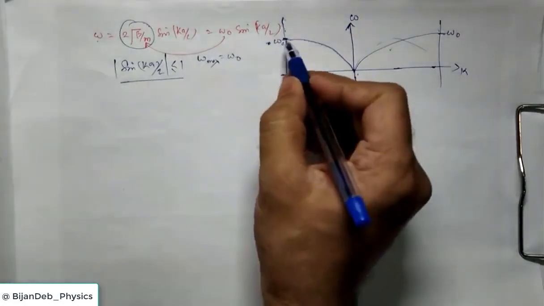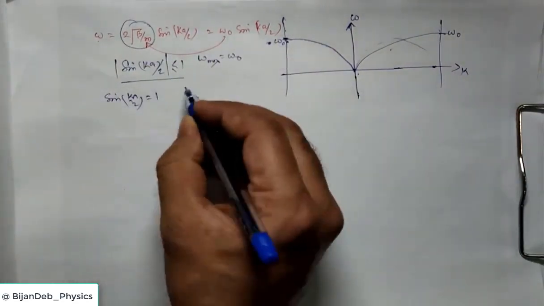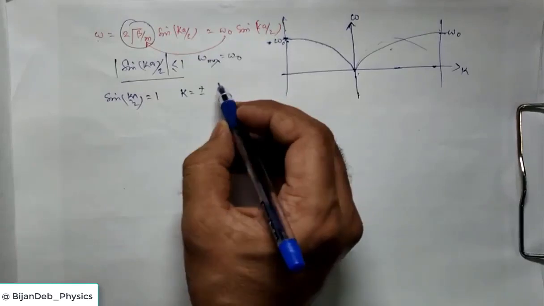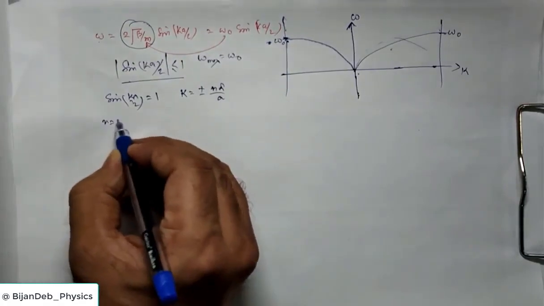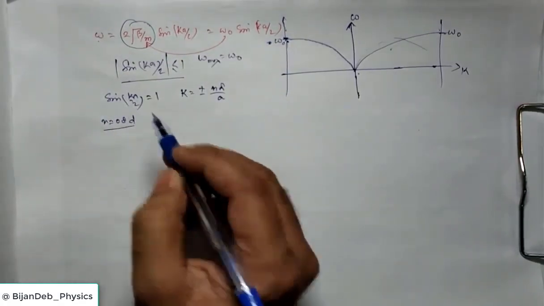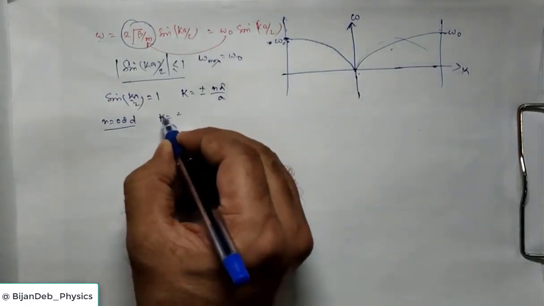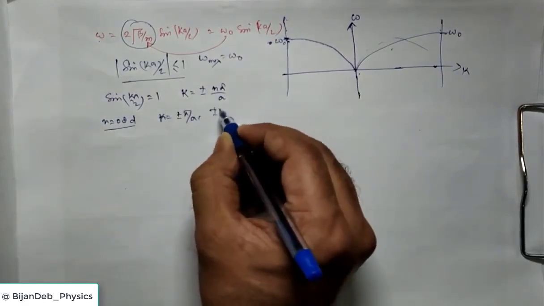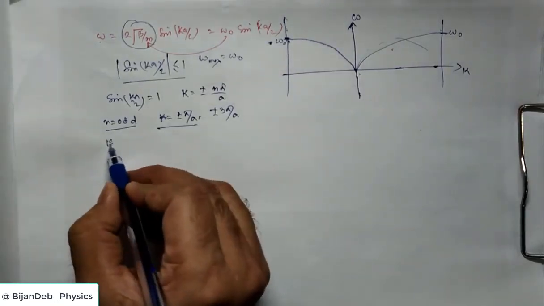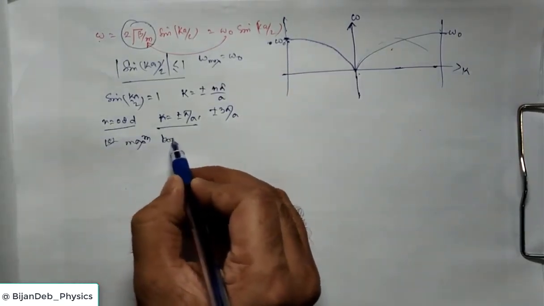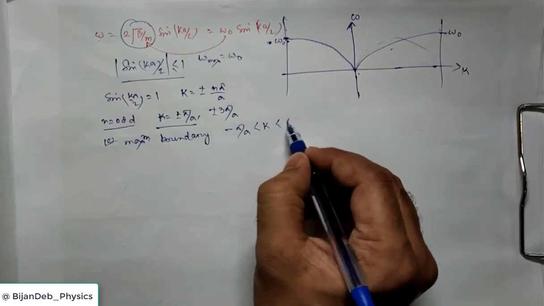Now when will the first maximum occur? The first maximum will occur where sin ka by 2 is 1, or the k value may be plus minus n pi by a. We know this. So if n is odd, then this will be equal to 1. Otherwise it will be 0. So k value may be plus minus pi by a, plus minus 3 pi by a, like this. So the first maximum boundary would be from minus pi by a to plus pi by a.